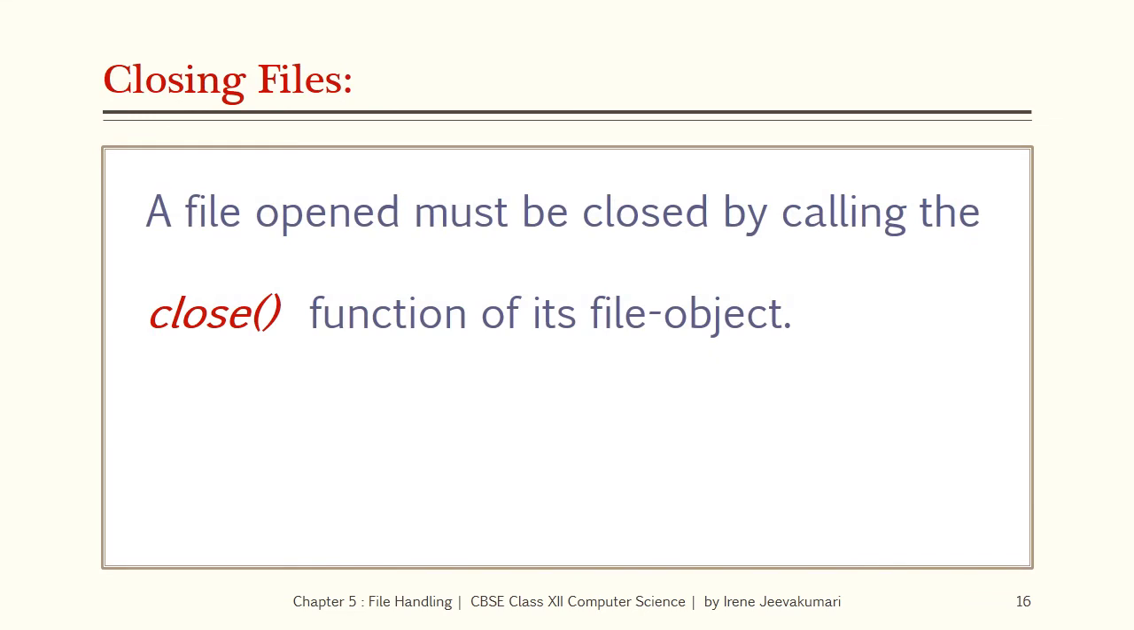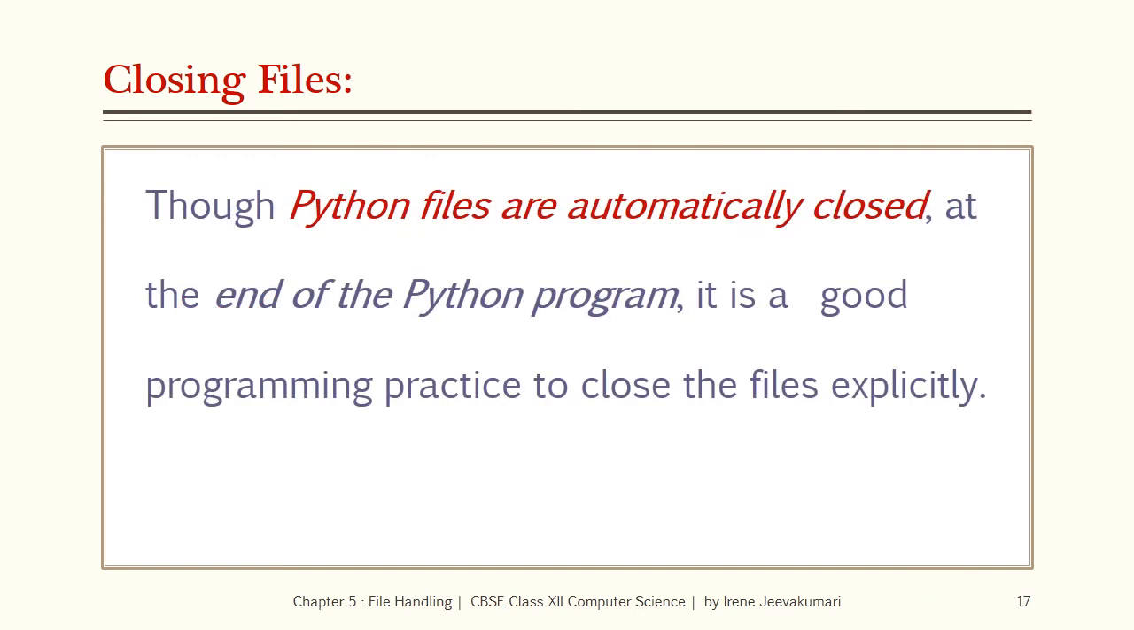Closing files. A file opened must be closed by calling the close function of its file object. We open a file using the open function. When you finish writing or appending to a file, close it using the close function of its file object. Though Python files are automatically closed at the end of the Python program, it is a good programming practice to close the files explicitly. From this, what we understand is that the files opened in a Python program are closed automatically at the end of the program. But though they are automatically closed, it is a good programming practice to close the files explicitly.